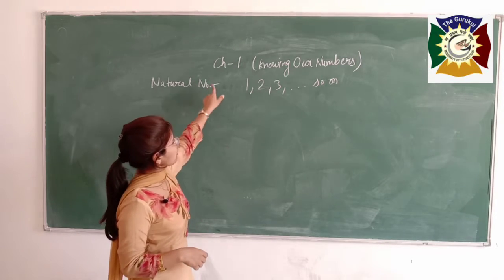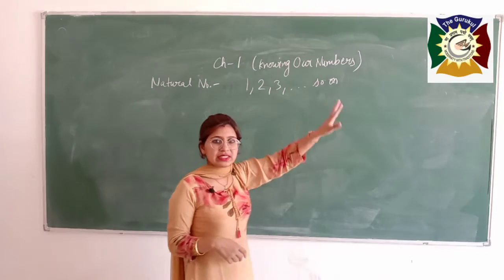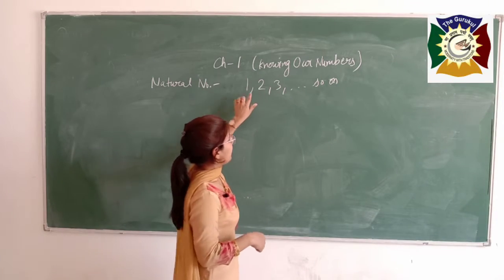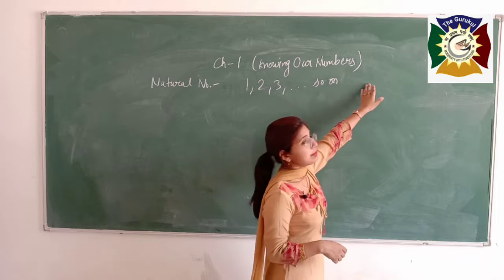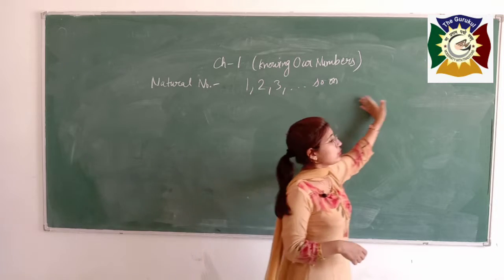Natural numbers always start from 1, or you can say the smallest natural number is 1, and the greatest number we don't know as it is going on.